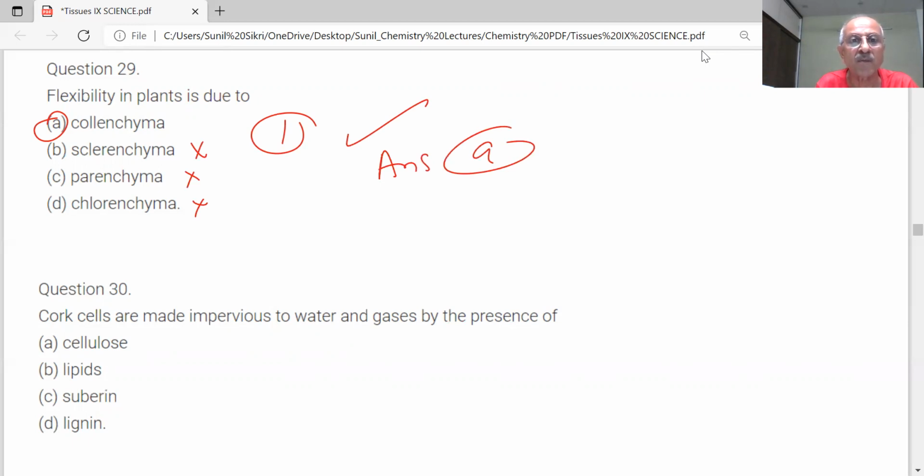Cork cells are made impervious to water and gases by the presence of suberin. We already know there is a compound suberin which makes them impervious to water and gases. This is the correct answer.